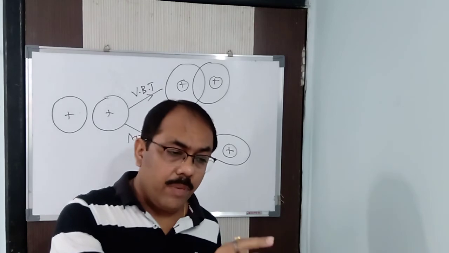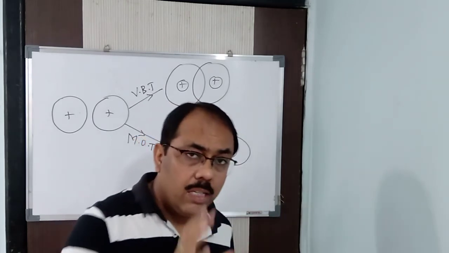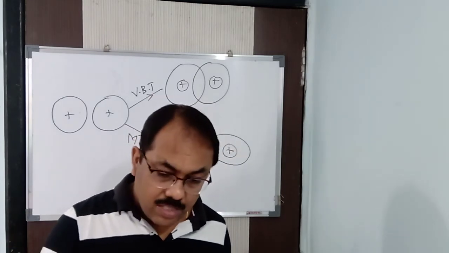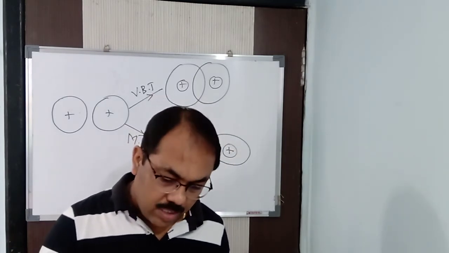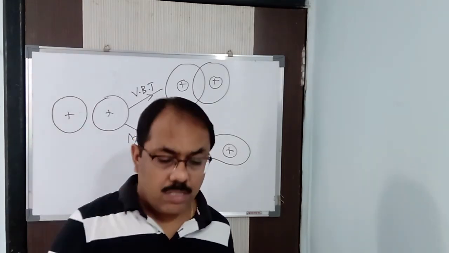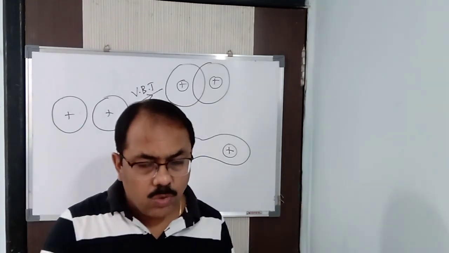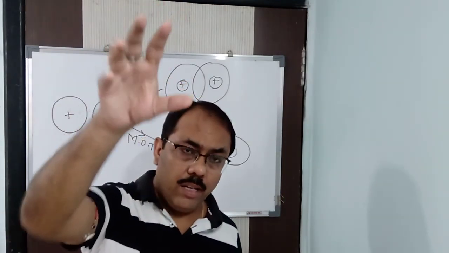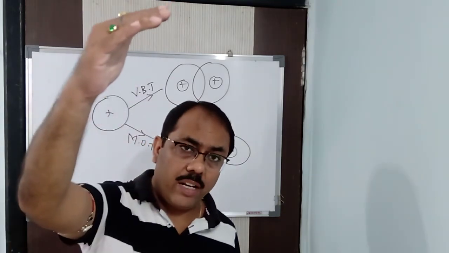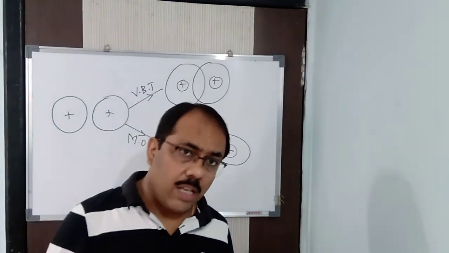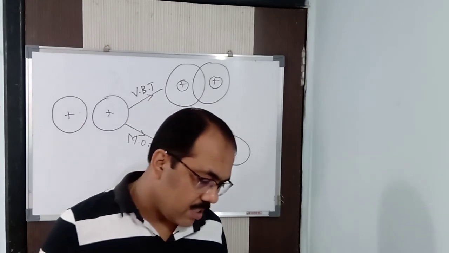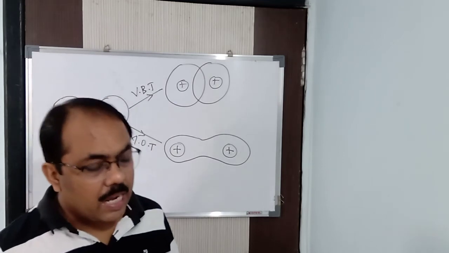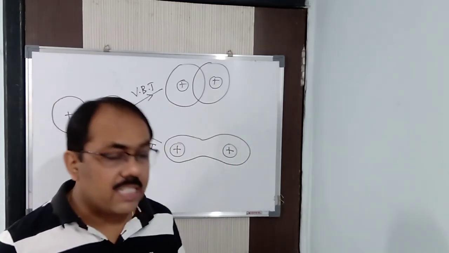Just now I told you that molecular orbitals can be denoted as sigma, pi, delta, and antibonding as sigma star, pi star, delta star. So 1s will combine to give two molecular orbitals, sigma 1s and sigma star 1s. 2s will combine to give sigma 2s and sigma star 2s. One bonding, one antibonding. Bonding will have lower energy, antibonding will have higher energy, in accordance with the Aufbau principle. Clear? And electron pairing in degenerate molecular orbitals cannot take place unless each degenerate molecular orbital is singly occupied.